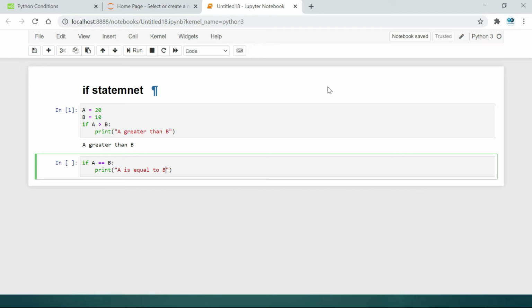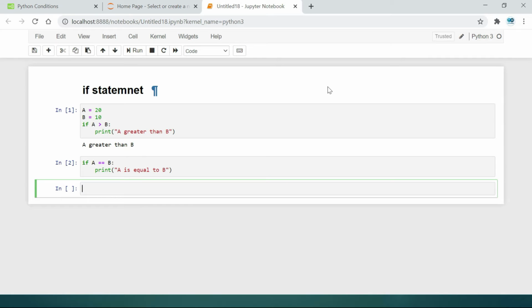If the condition is true, then print this value. Otherwise, what happens? It just skips. It means the condition is not acceptable. If it is false, then it automatically skips and the next row will start.